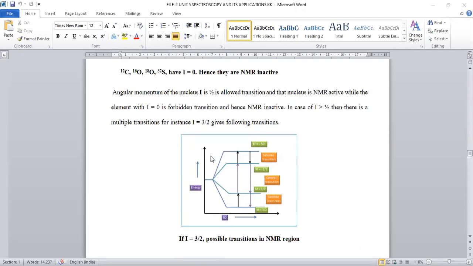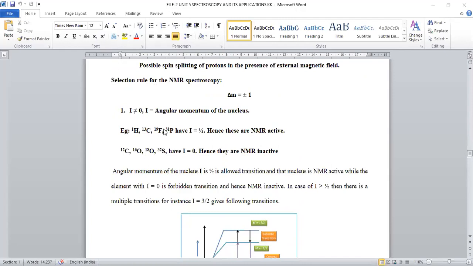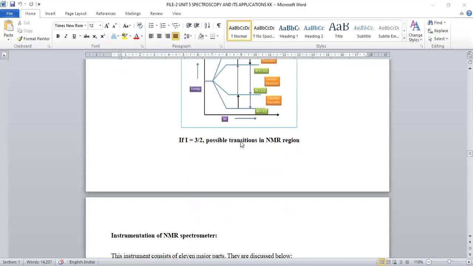So these are the parameters involved in showing NMR activity by the given compound. The compulsory condition for hydrogen, C13, F19 is that the angular momentum quantum number value is 1/2. That's the reason why all these compounds are called NMR active compounds.